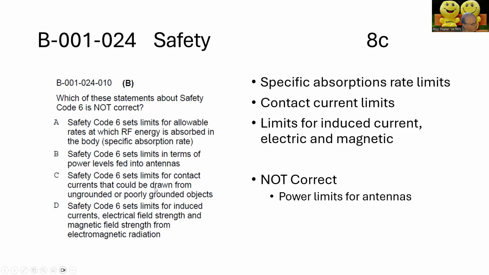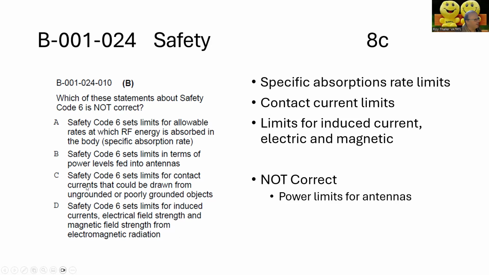This is typically from low frequency items like 60 hertz and less. So that is correct. Safety Code 6 sets limits for induced currents, electric field strengths, and magnetic field strengths for electromagnetic radiation. That's correct. Depending on the frequency and how it's expressed, the limit could be in terms of induced current, electric field strength, magnetic field strength, or a combination of power.